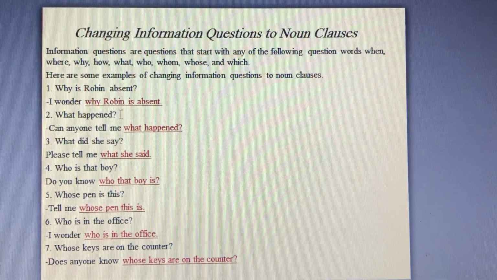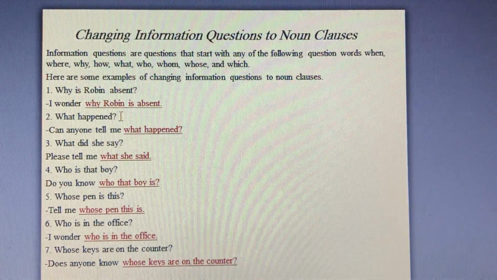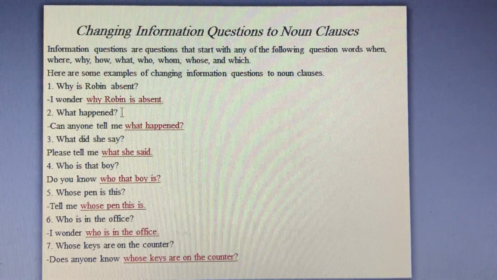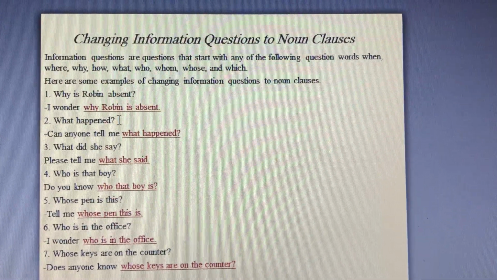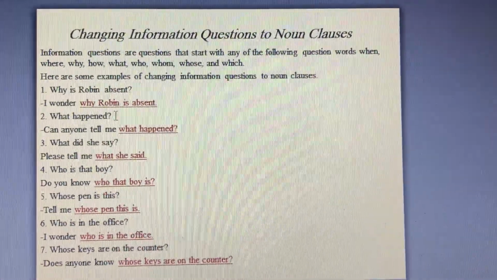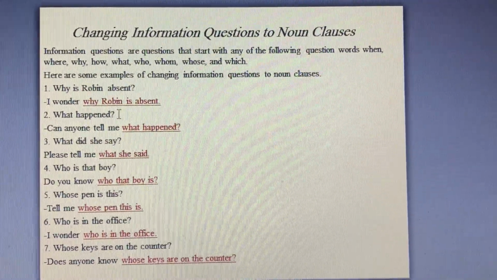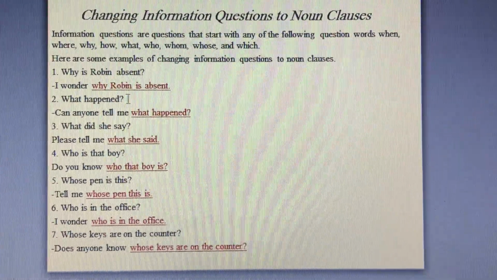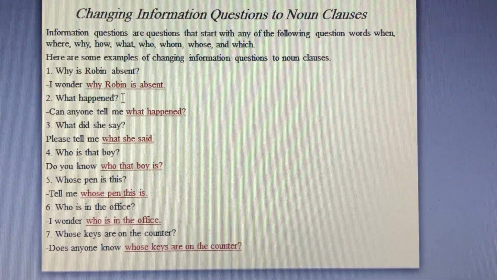Is an information question that started with why. As you noticed, is preceded the subject Robin since it's a question form. Let's change it to a noun clause. I started with I wonder why Robin is absent.